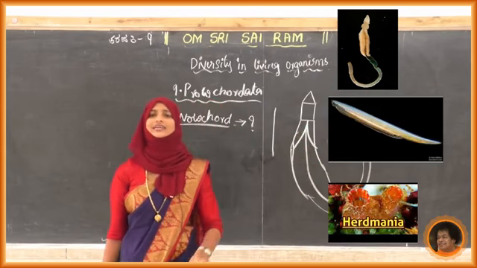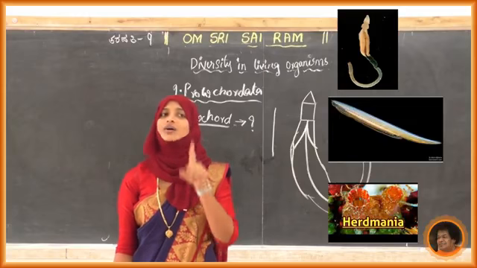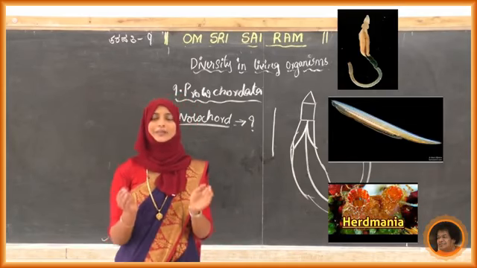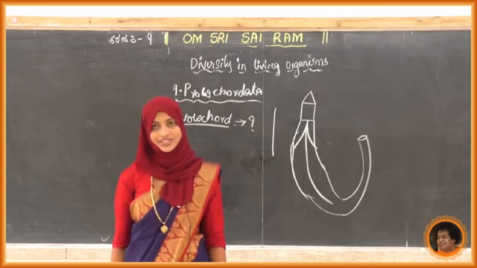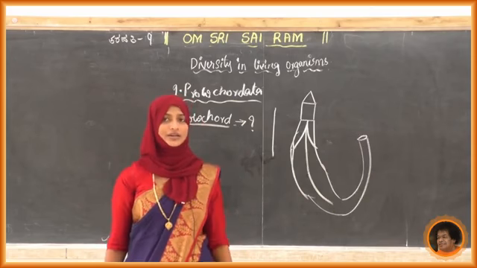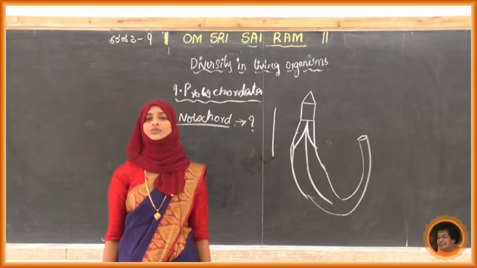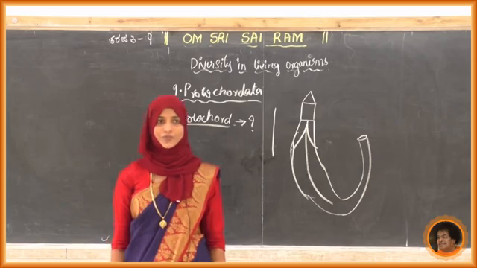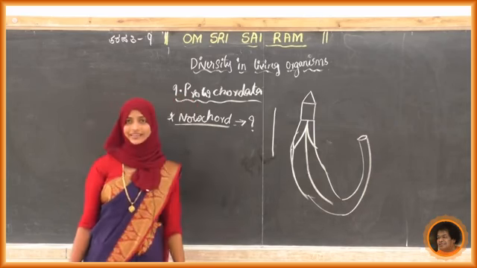All these are marine organisms, and they have a notochord in the body. See the Balanoglossus diagram, the neat labeled diagram in your textbook. Just observe that diagram and draw it in your practical book. That is very important. They have shown neatly how these are. That is Balanoglossus. So we have completed Protochordata.